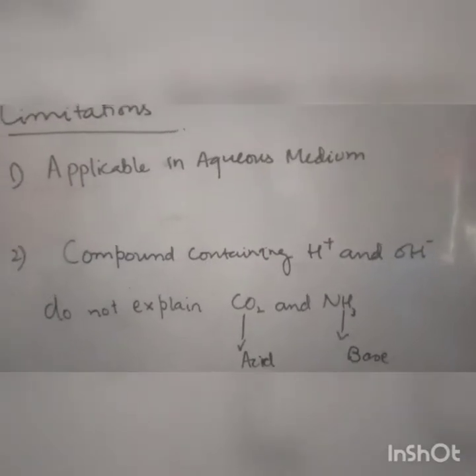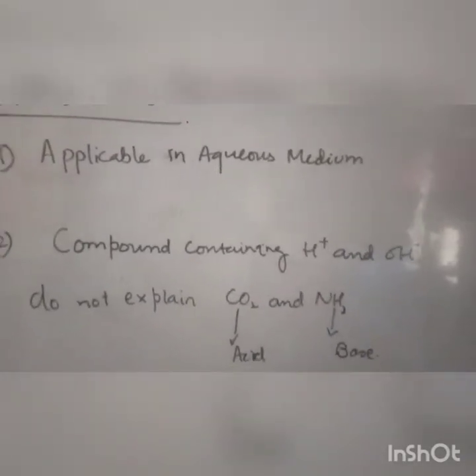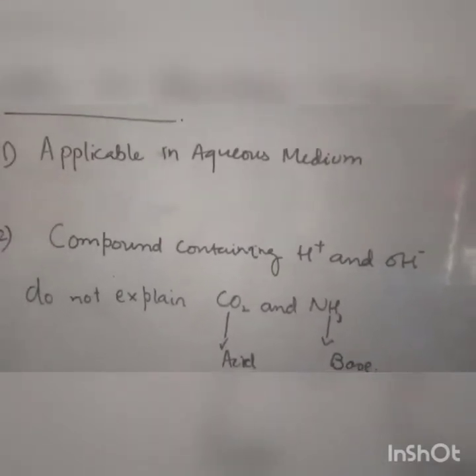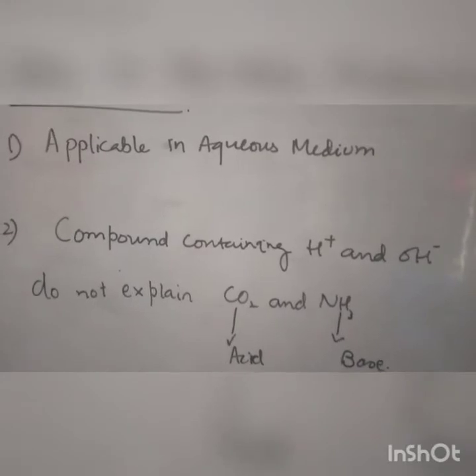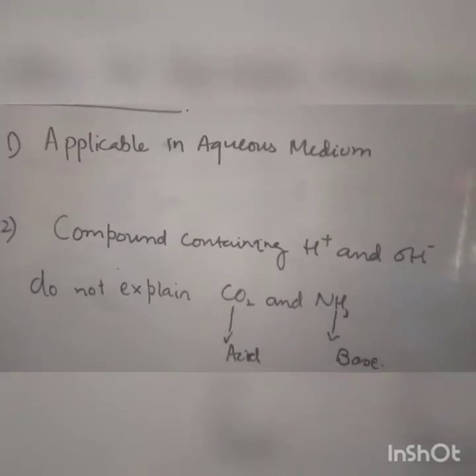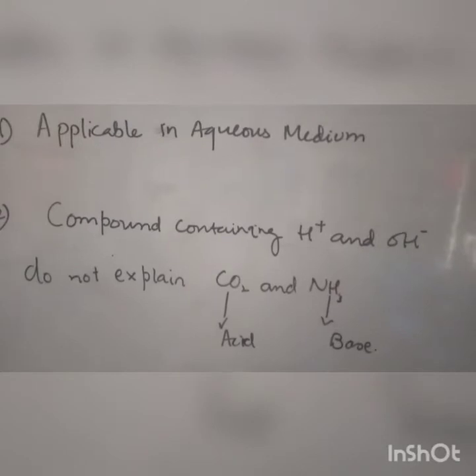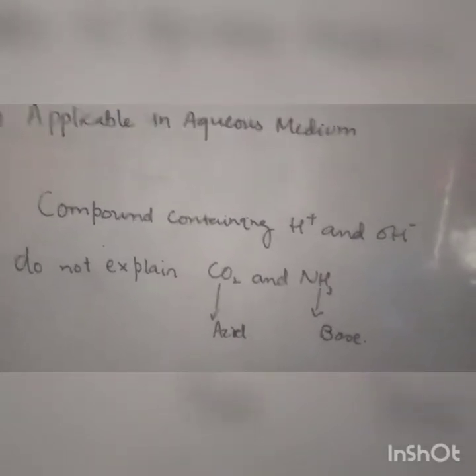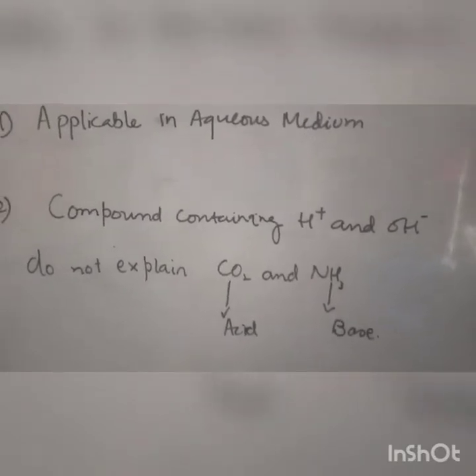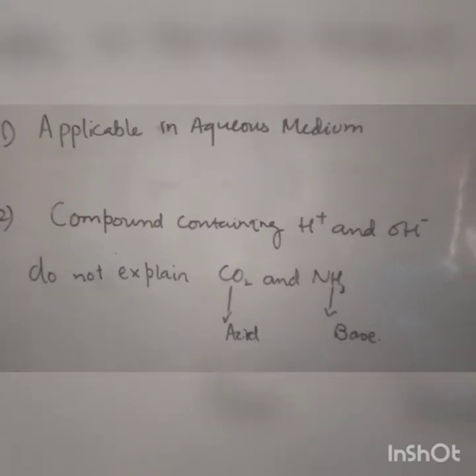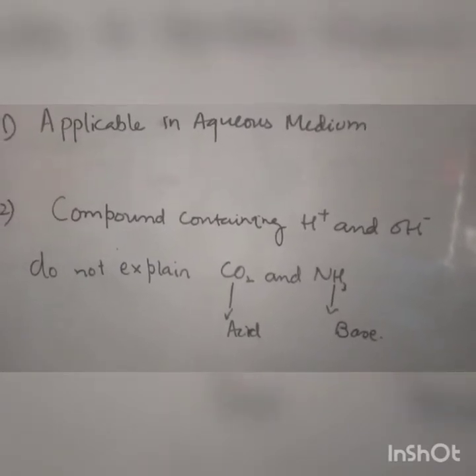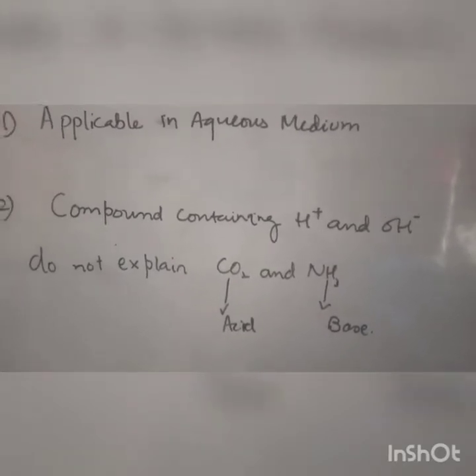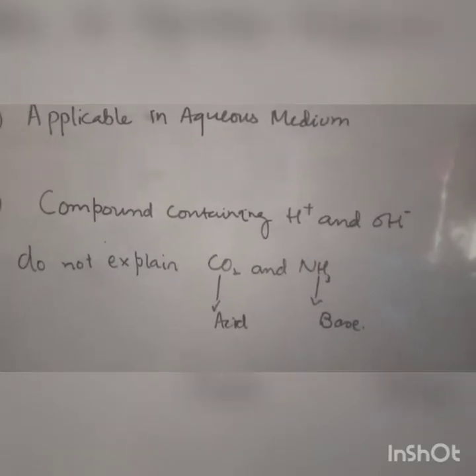The next limitation is that this concept only covers hydrogen and hydroxyl ions. According to this concept, acids are those which give hydrogen ion, and bases are those which give hydroxyl ion. What about the other compounds which cannot produce hydrogen and hydroxyl ions, but can give acidic and basic effects? Like carbon dioxide and ammonia. Carbon dioxide, when it reacts with water, is converted into carbonic acid, which means it has acidic properties. Ammonia, when it reacts with water, is converted into ammonium hydroxide, which means it has basic properties.